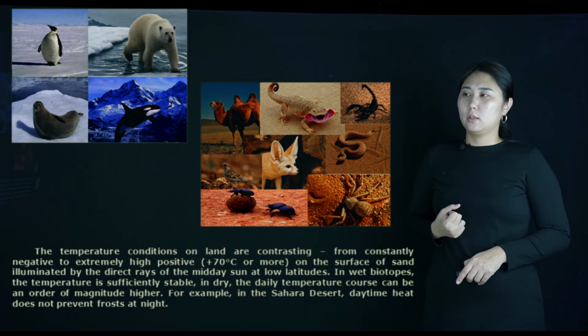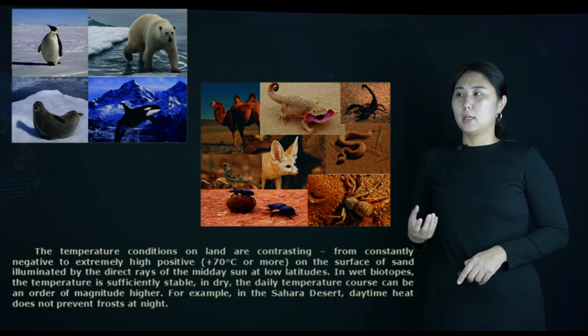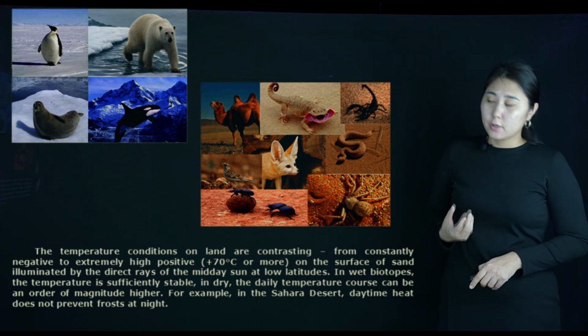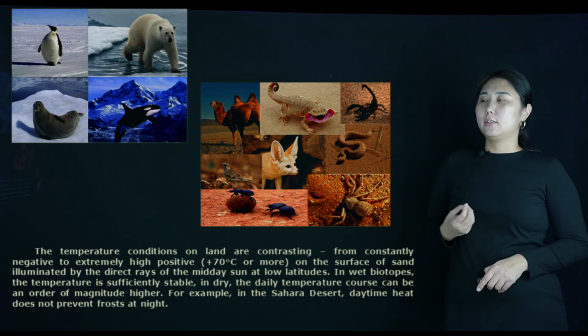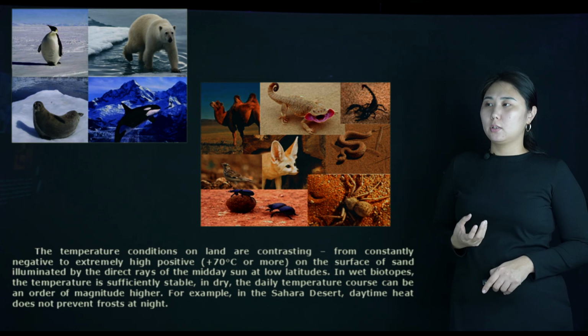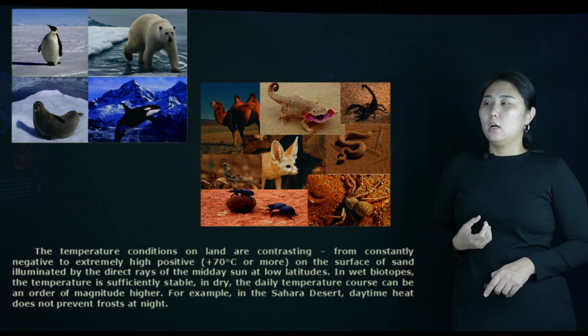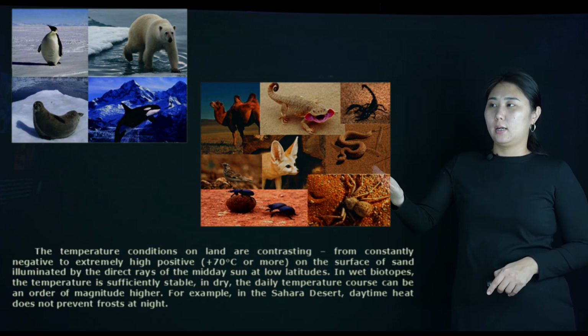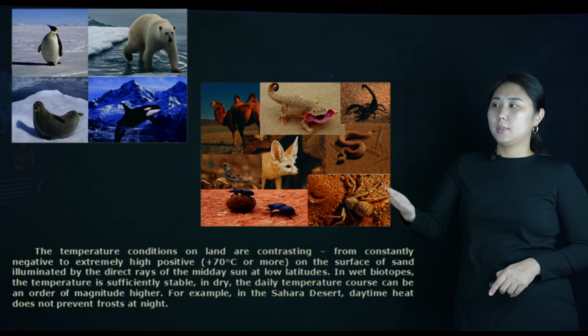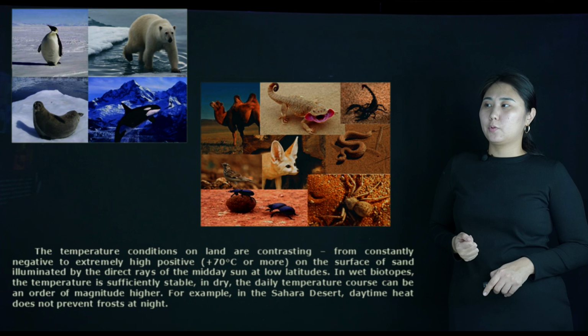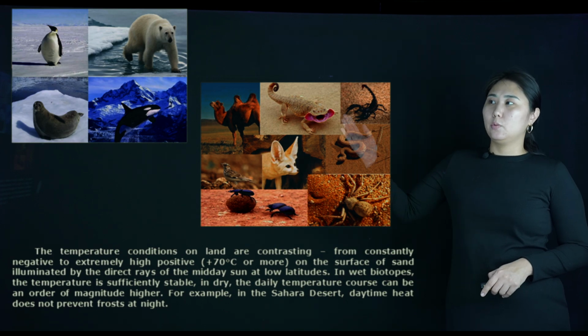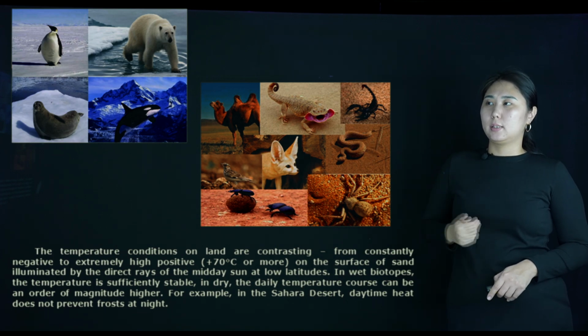In wet biotopes, temperature is sufficiently stable. In dry ones, the daily temperature course can be an order of magnitude higher. For example, in the Sahara Desert, daytime heat does not prevent frost at night, in the winter and in the summer.